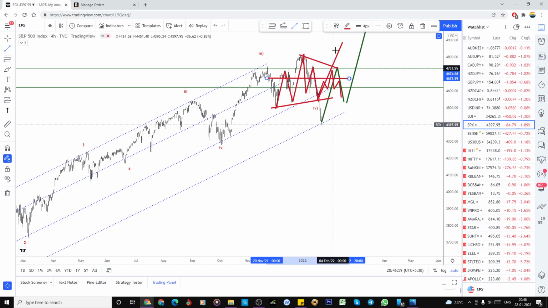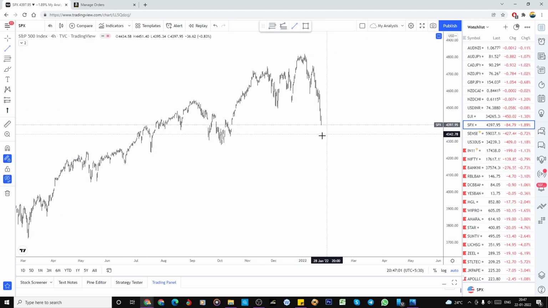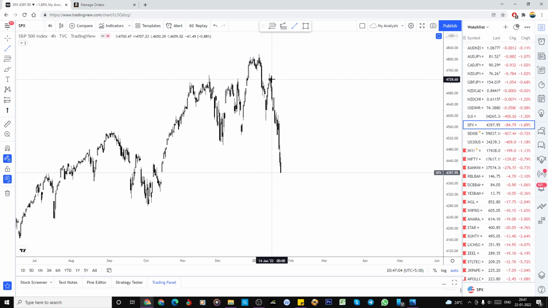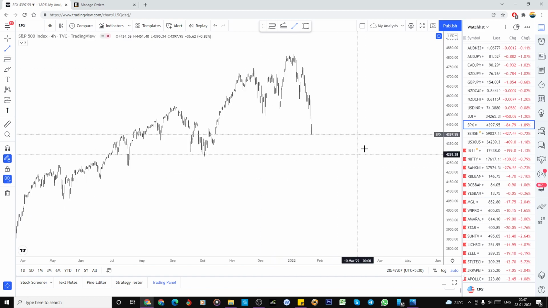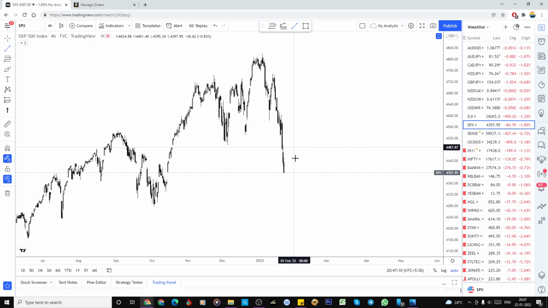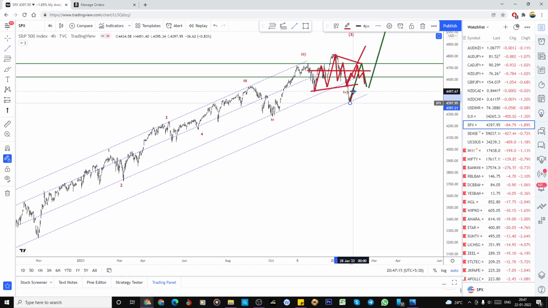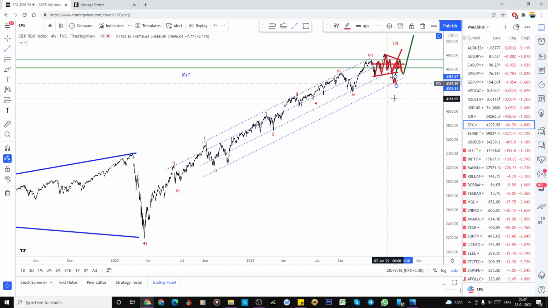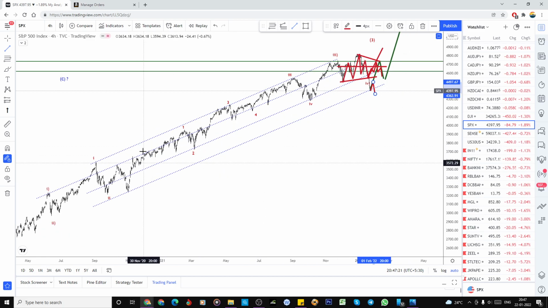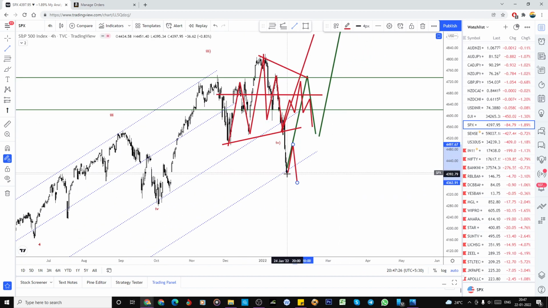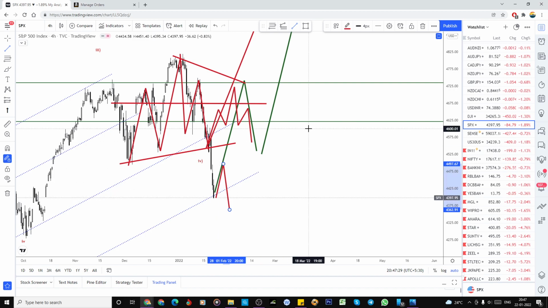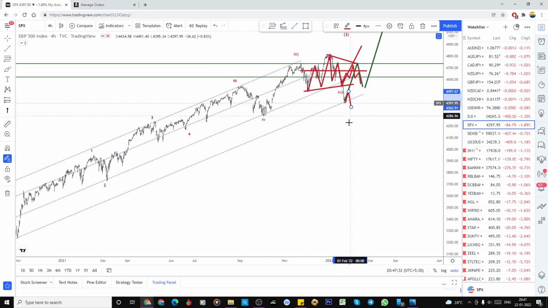If we hide this, it looks like 1, 2, so 1, 2, 3, 4, 5 may happen. Otherwise this 1, 2, 3, 4, 5 is already dead, and this is the A, this is the B, one more five-wave structure. It can do like this again, but I'm not looking for this because it is perfectly in the equidistant channels that I placed on this low. Now it is holding this as a support, and it has already broken a little bit, but let's wait for this to confirm. If it breaks this low, my view becomes invalid.